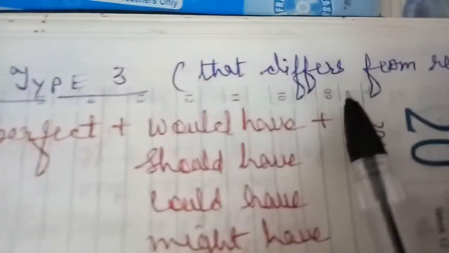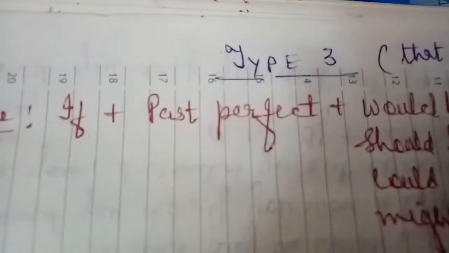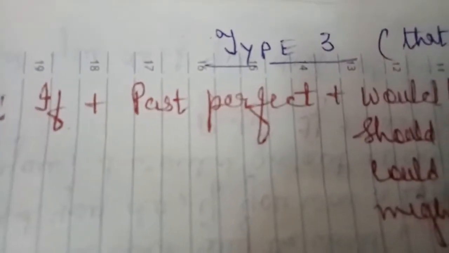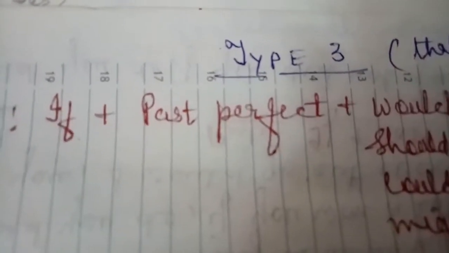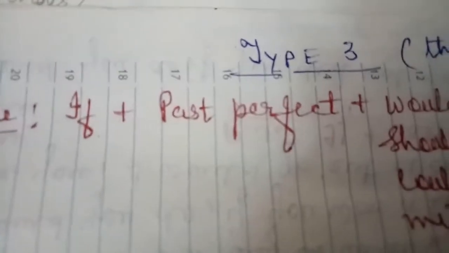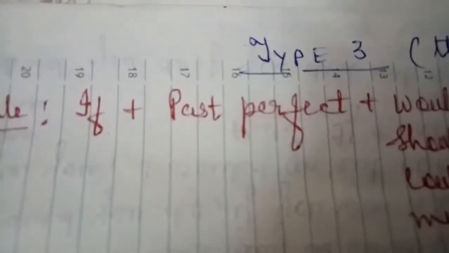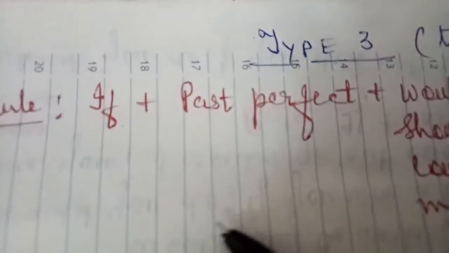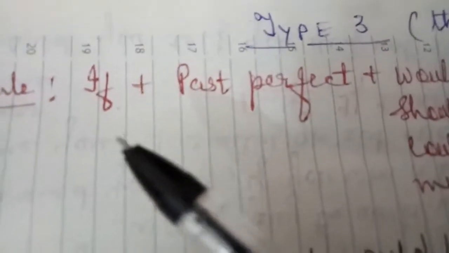Now children, come to the third possibility. In the third type, here, that differ from the reality, most of you might have heard your parents or somebody using this, like if I had done this, it would not have been like that. So it is somewhere when we lament over our past actions.